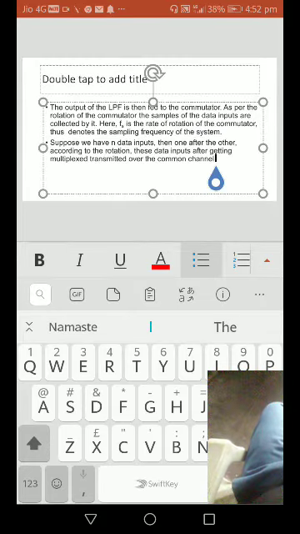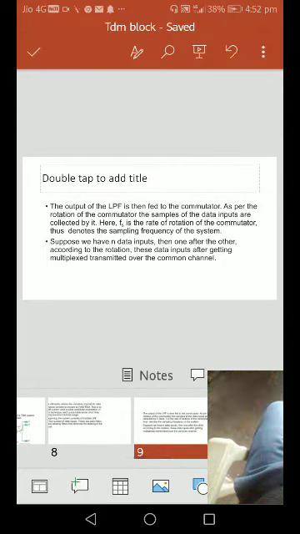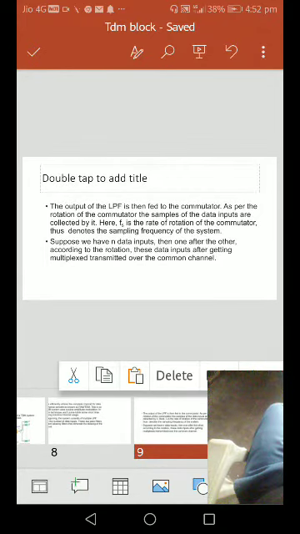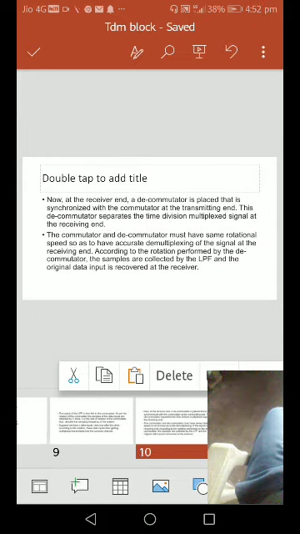We have to move to the next slide. We have to move to this next slide here. After the output of the low pass filter, maintain this input data. Then we have to go to the next slide at the common channel.